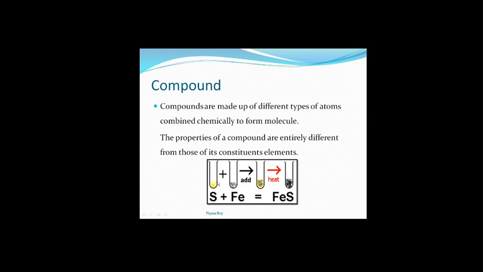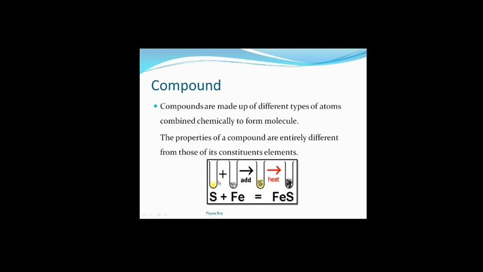Now we will be adding sulfur and iron in this test tube. You can see the yellow particles are sulfur and the grayish particles are iron. If we mix these two and heat this, then we are going to get iron sulfide, FeS, ferrous sulfide, which is a totally new compound.